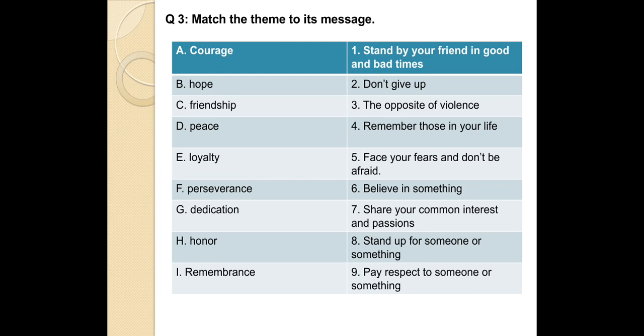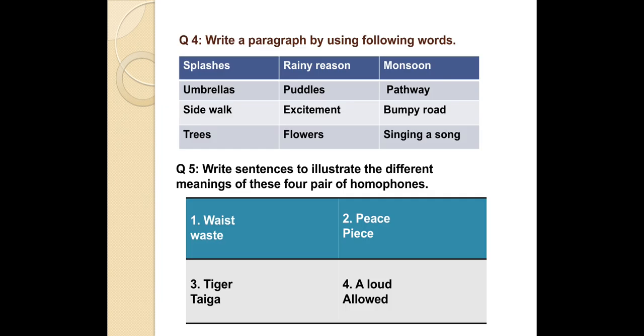Okay, then we have column. You will read A column and also read B column and then do this question. There are some words given and you match these words with their opposite side. Okay. Then we have question number 4.